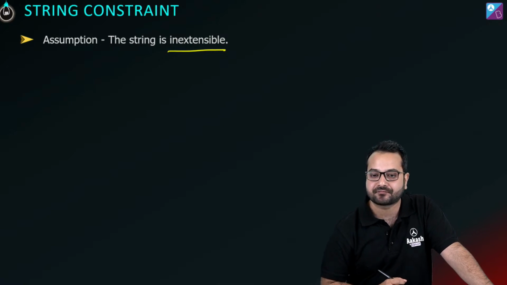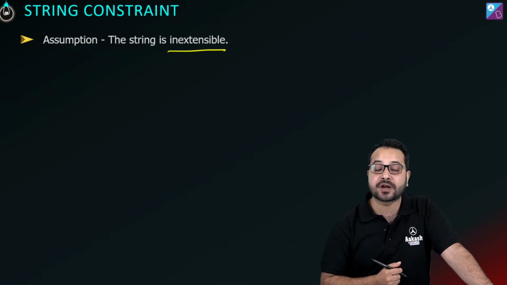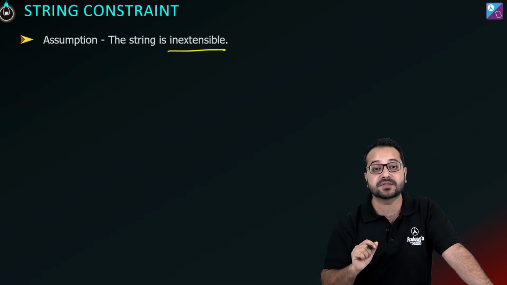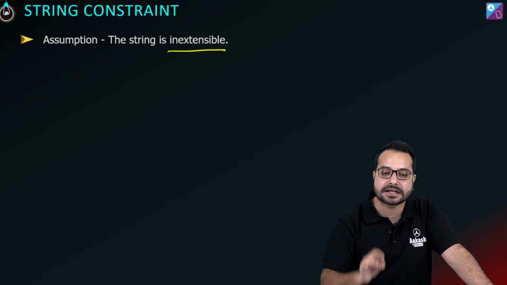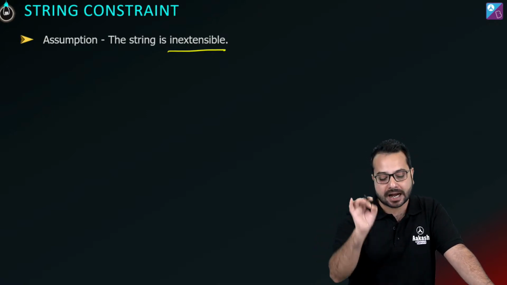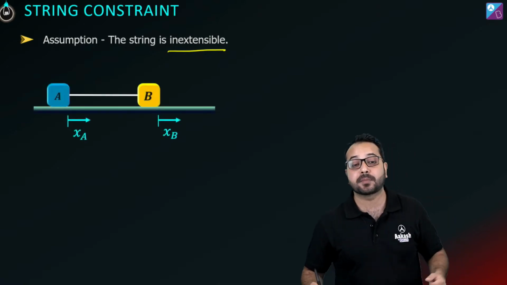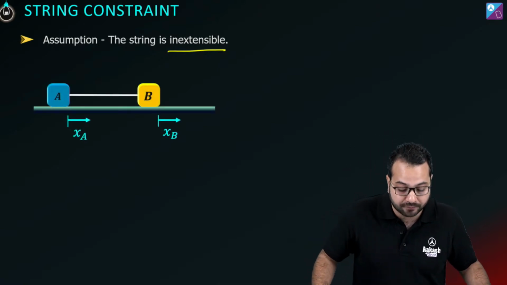Is that right? Alright. Now, whether the string has mass or does not have mass is going to have a different consequence. We are also going to discuss that. But right now, the only assumption here is that the length of the string is a constant. So what is the repercussion? What is the inference we can draw from it?